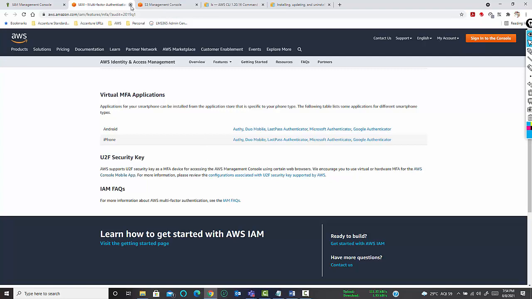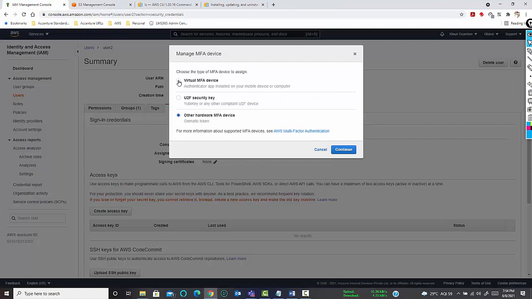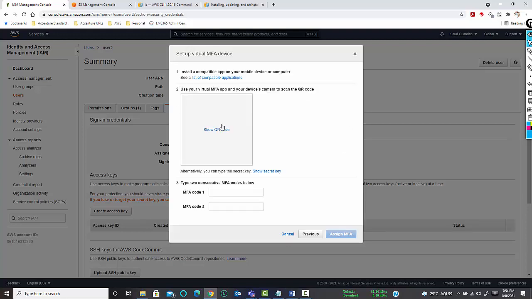Okay. So in order to do it, since we don't have a hardware device, let's do it with a virtual MFA device. Click on continue.